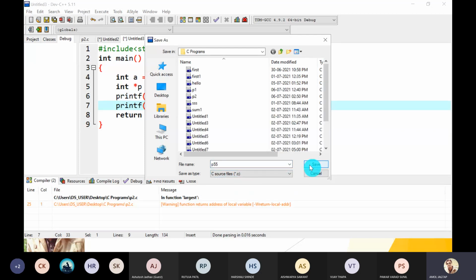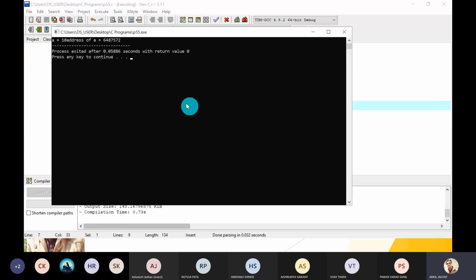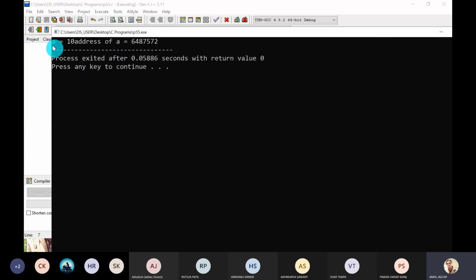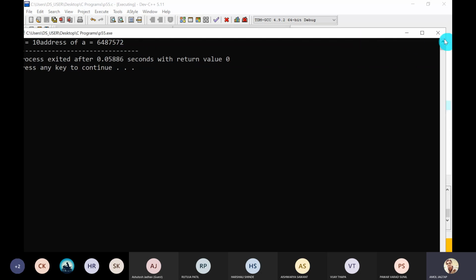Save as type C source file, save it, compile and run. So it gives you the value of variable a is equal to 10 and the address of a is equal to 64,87,572. That is the address in the decimal format.